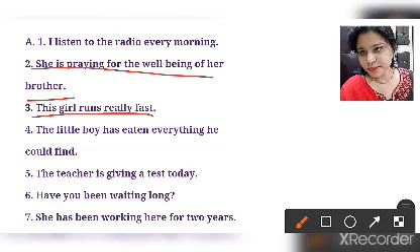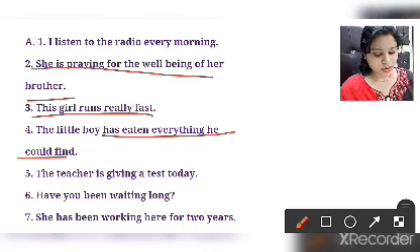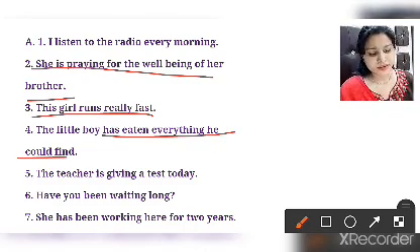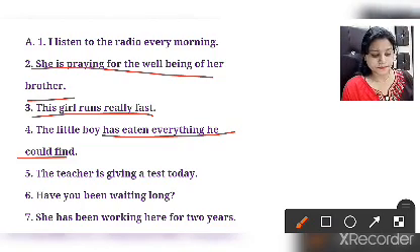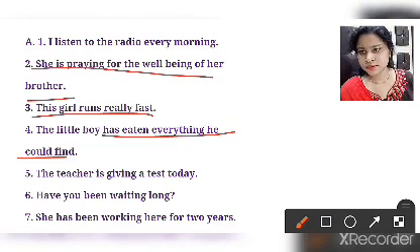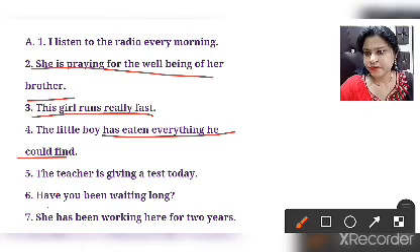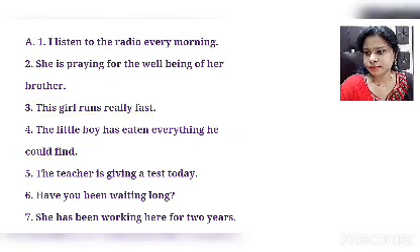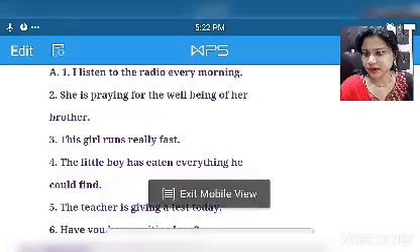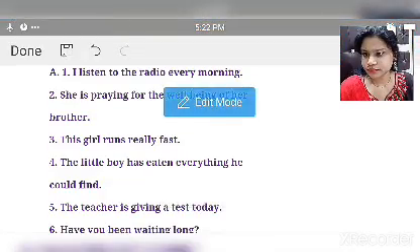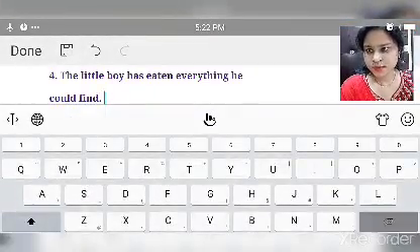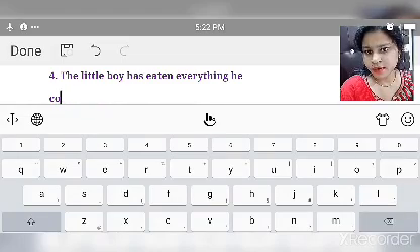That becomes: the little boy has eaten everything he found. Okay, clear?